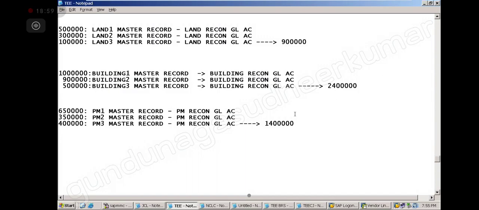Like sundry debtors to sundry creditors, same thing. That's why I said if you understand accounts payable, the rest of the syllabus will be easy. Starting itself I told you. Correct? If you understand that reconciliation, then the rest of the syllabus will be backing you up. Right. So, sir, land GL will be class 1, building class 2, plant and machinery class 3, asset classes? Yes.